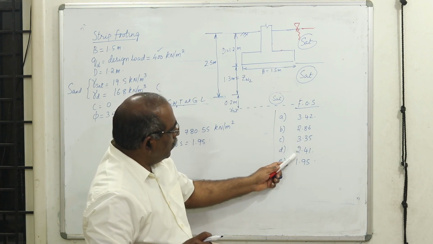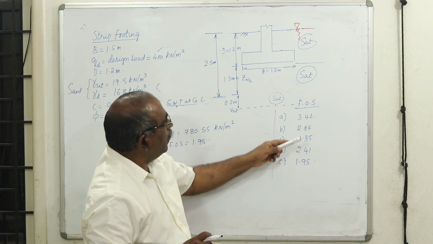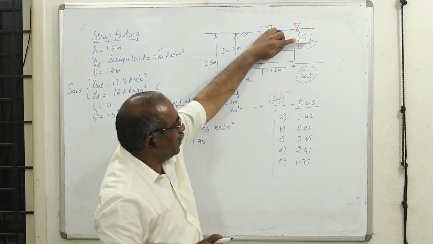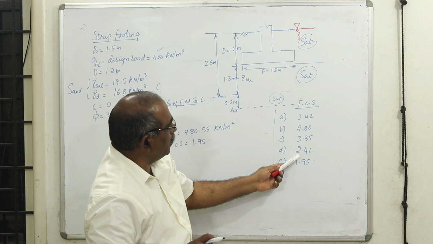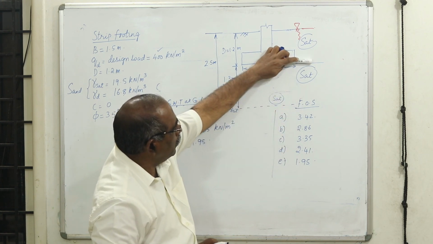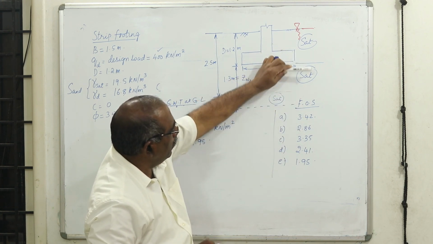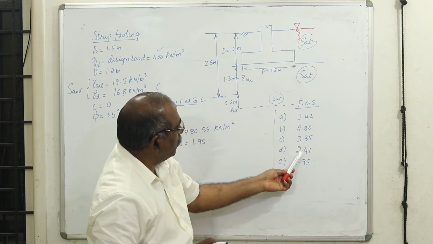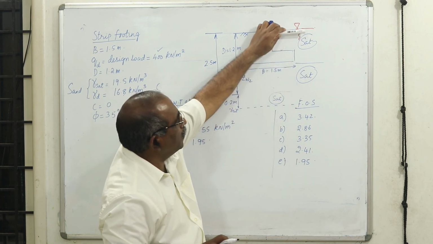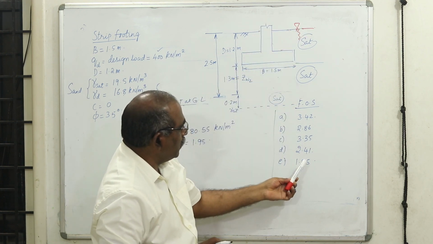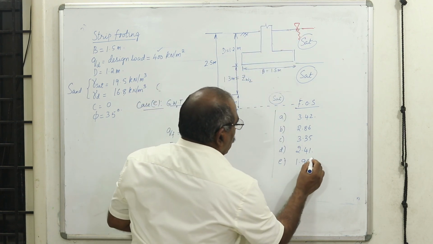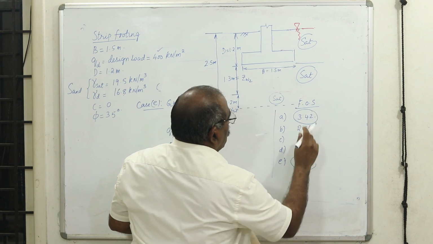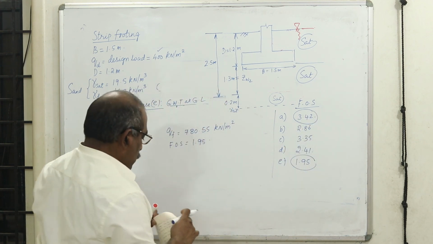Then in the fourth case the water table has gone above the footing level. Therefore the factor of safety is getting reduced compared to the second one. Second one it is 2.86, which is at the footing level. Once the water table goes above the footing level, what is happening? It is getting reduced, and once it goes up to the ground level, so you can see the factor of safety has got reduced. This is the least value and this is the highest value. Therefore, what is the effect of water table?